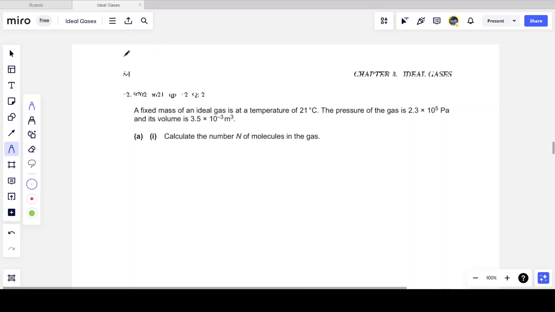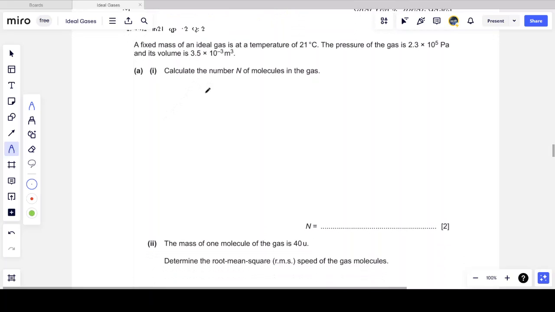The next question is question number 42, as numbered by Papa Cambridge, 9702. This is from the March 2021 exam. Question paper 4, variant 2, and question 2 from that paper. We are told in this question that a fixed mass of an ideal gas is at a temperature of 21 degrees Celsius. And the pressure of the gas is 2.3 times 10 to the 5 pascals. The volume is 3.5 times 10 to the minus 3 cubic meters. Calculate the number N of molecules in the gas.